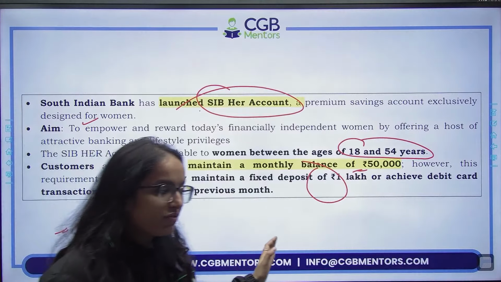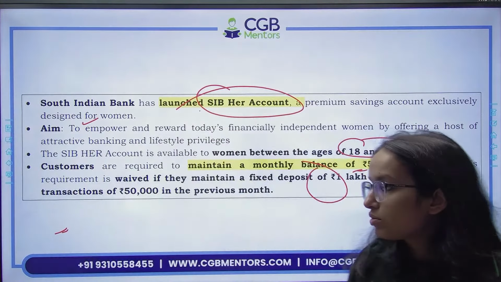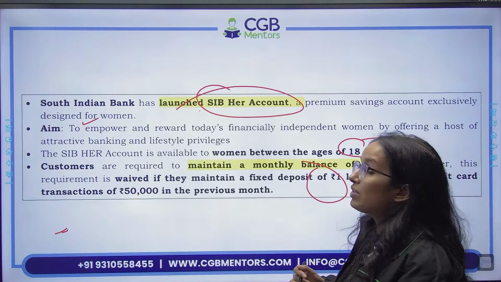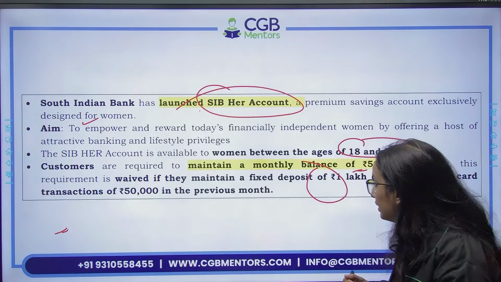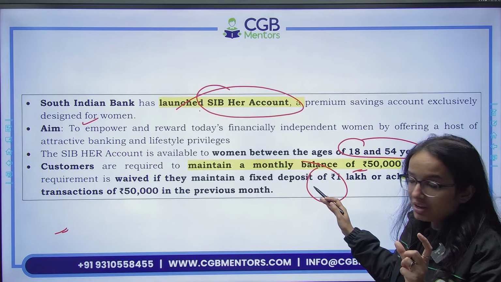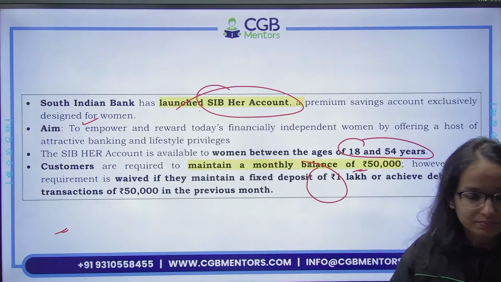तो ये particularly women के लिए है. Minimum balance यहाँ पर 50,000 rupees है, but 50,000 rupees की condition waive off हो जाएगी if in the previous month you have had a fixed deposit of 1 lakh rupees or you have had a debit card transaction of worth 50,000 rupees.